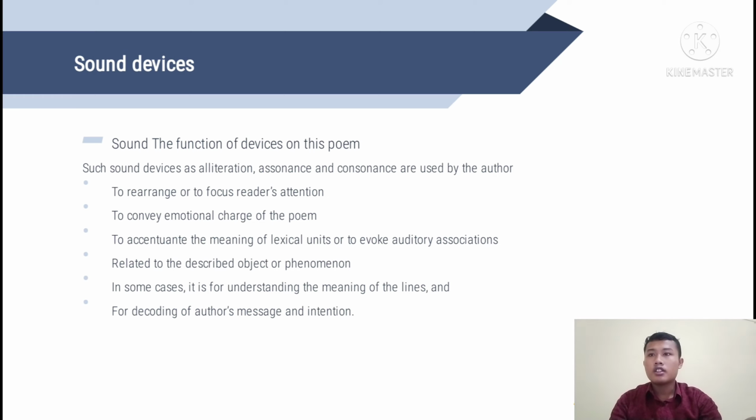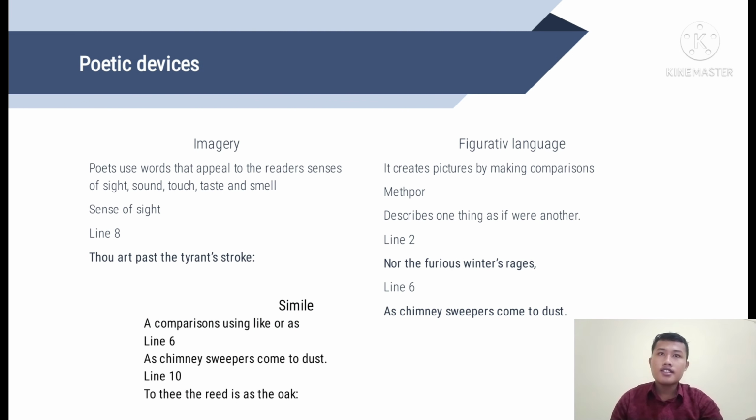And the last element is poetic devices. The first is imagery. So what is the definition of imagery? Imagery is when poets use words that appeal to the reader's sense of sight, sound, touch, taste, and smell.